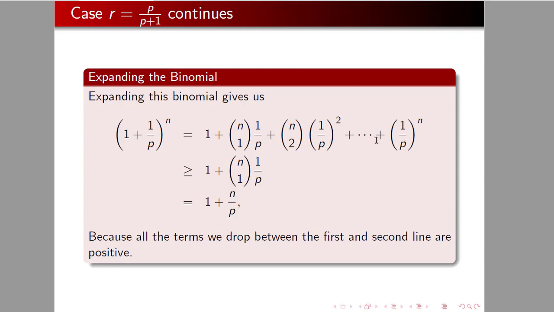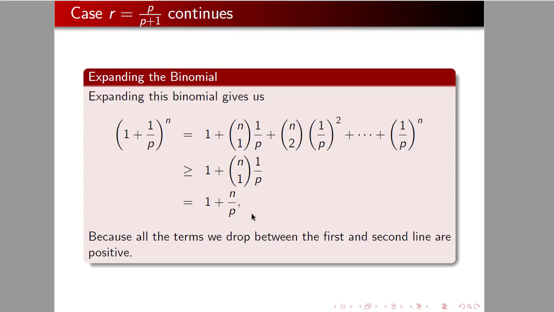Depending on how big n is, this could be quite long, but this is the cool thing about analysis. A lot of times we get to quit worrying about equality and just worry about the inequality. I don't know what the rest of these numbers add up to, but I do know everything's positive, so if I throw them away, this first line is at least as big as the second line, and I can calculate what the second line is.